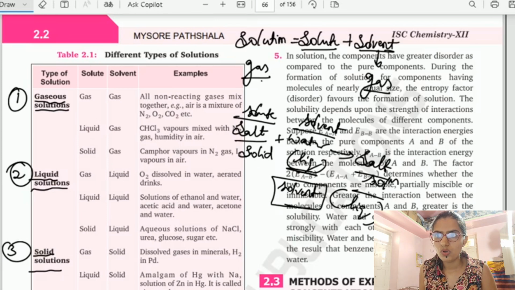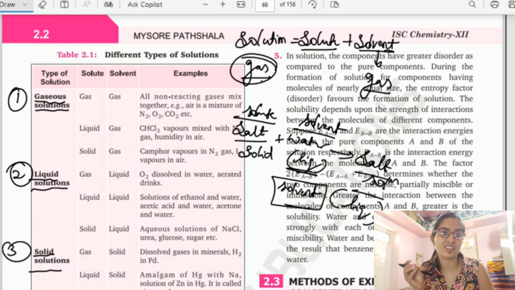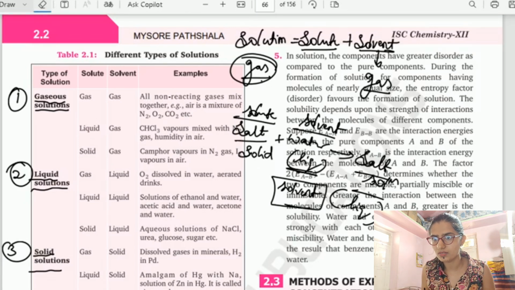Correct? So I want a gaseous solution, which means the solution should be in a gaseous state. To keep it in a gaseous state, I should use a solvent that is also in a gaseous form. So here the solvent is in gaseous form. Let us change the solvents.